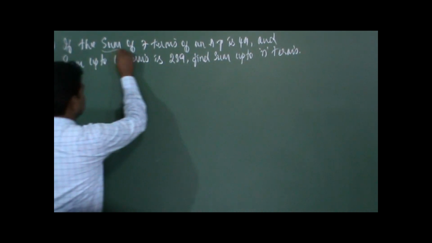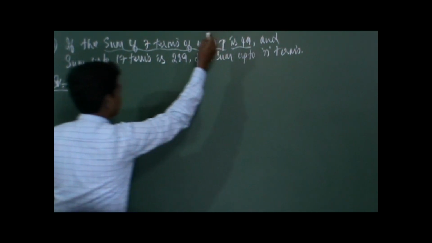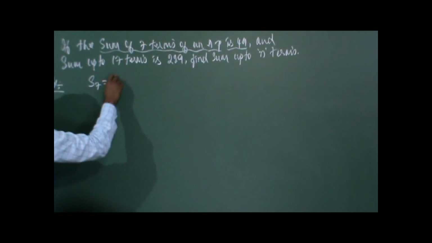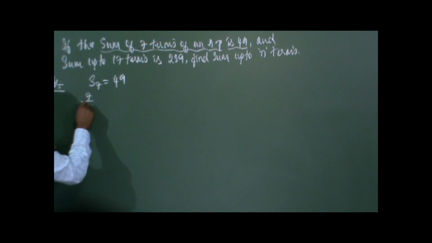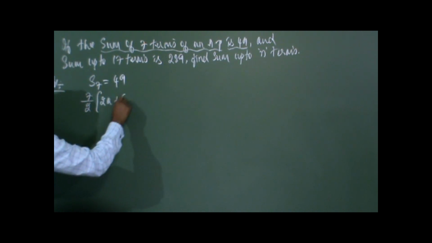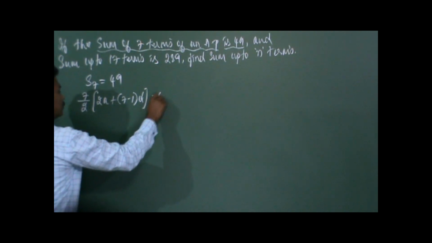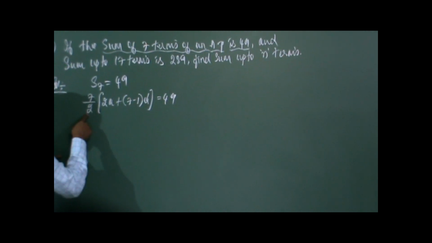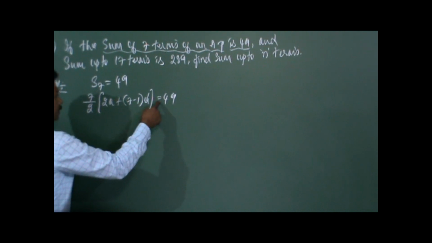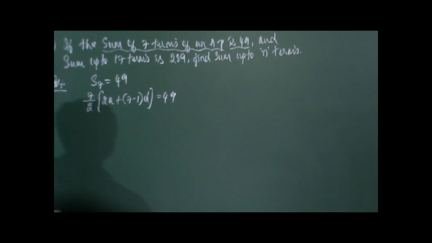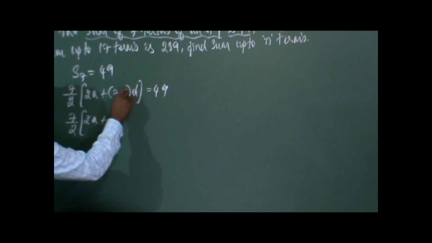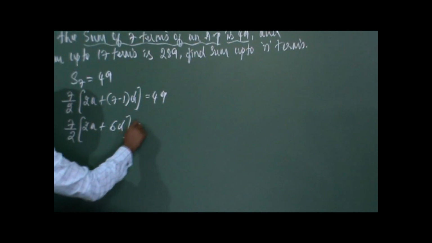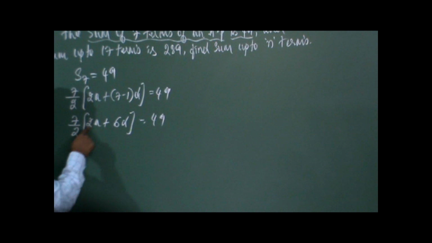Let us take the first thing. The sum of the 7 terms of an AP is 49. So S7 is equal to 49. We will define this S7, as we had done in the previous problems. S7 can be defined as 7 by 2 into 2A plus 7 minus 1 into D is equal to 49. That is n by 2 into 2A plus n minus 1 into D is equal to 49. So this is the formula. So 7 by 2 into 2A plus 7 minus 1 is 6, 6D, is equal to 49.